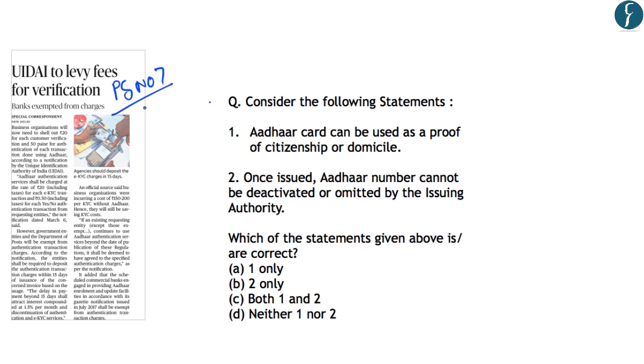Now, this article on page number 7 is related to a recent notification of the UIDAI or the Aadhaar Authority. And this notification is related to the levying of fees on the verification by using Aadhaar. Now, such important aspects of Aadhaar can be asked in your preliminary examination. For example, if you consider this question which was asked in the year 2018, it reads, consider the following statements. The first statement reads that Aadhaar can be used as a proof of citizenship or domicile. Now, this was an incorrect statement because the Aadhaar card cannot be used as a proof of citizenship or domicile.